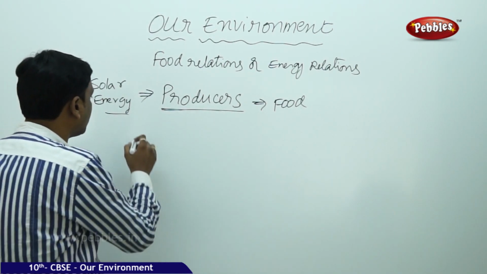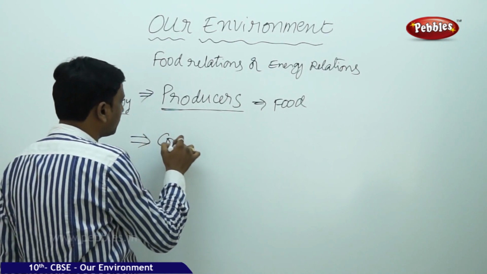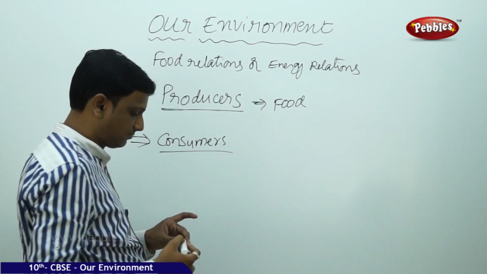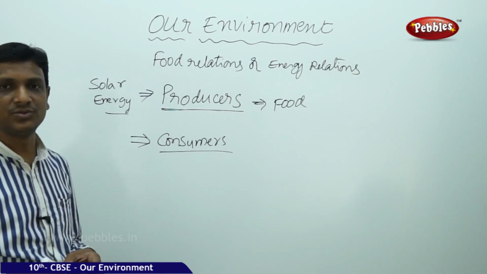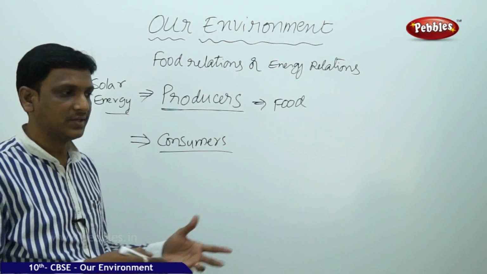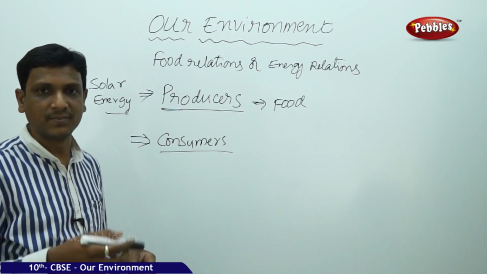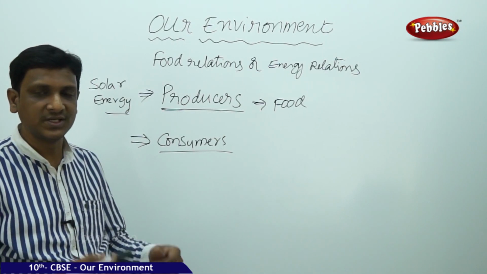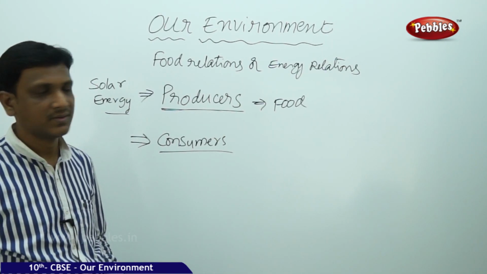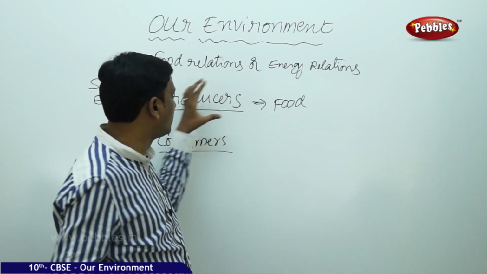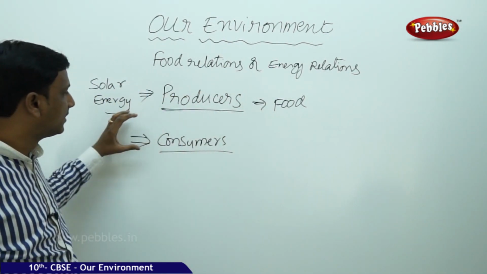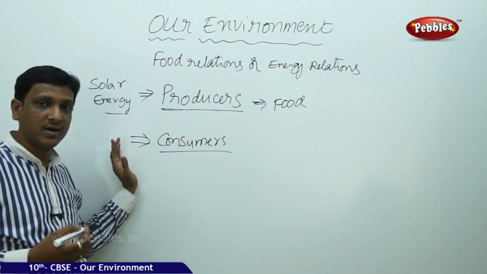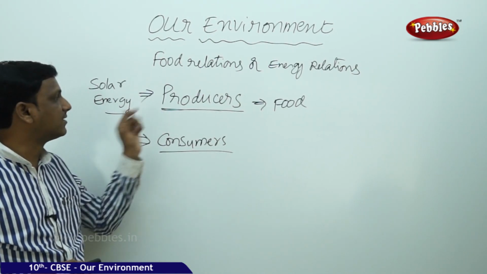Now let us talk about the second group, consumers. If you look into the social studies, who is a consumer? Who consumes the product? Who goes and buys the product? Who goes and gets the product? He is a consumer. Who uses it? He is a consumer. Here, whatever food is prepared by the producers, a part of the food is consumed by the consumers. We are consuming the food prepared by the producers.